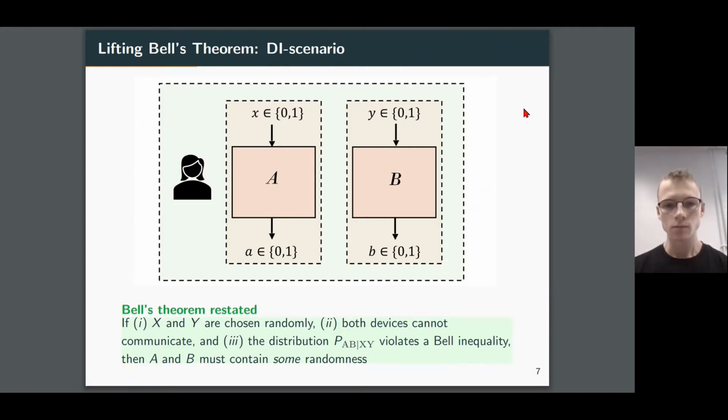So to begin with, these inputs X and Y are chosen randomly. Secondly, there's this shielding, so the devices A and B can't communicate. This is known as the no signaling condition. And thirdly, if this distribution, the probability of AB given XY, violates a Bell inequality, then these outputs A and B must contain some randomness.